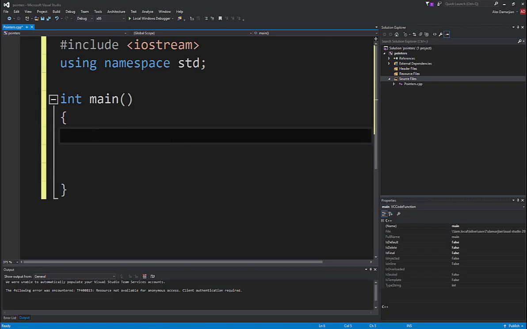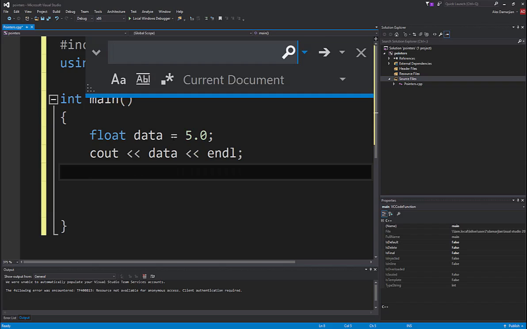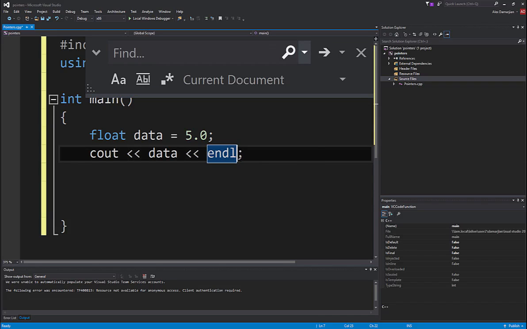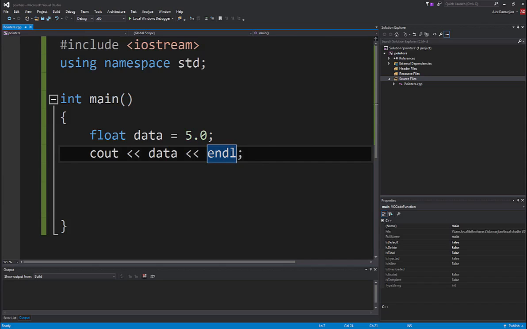Let's code something up. I'm going to write float data and make that equal to 5.0, and then I'm going to console output data. Okay, and then I'm going to hit Control F5.